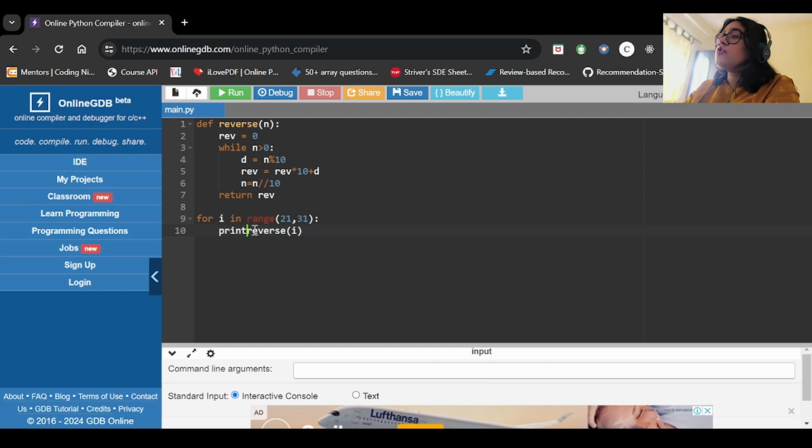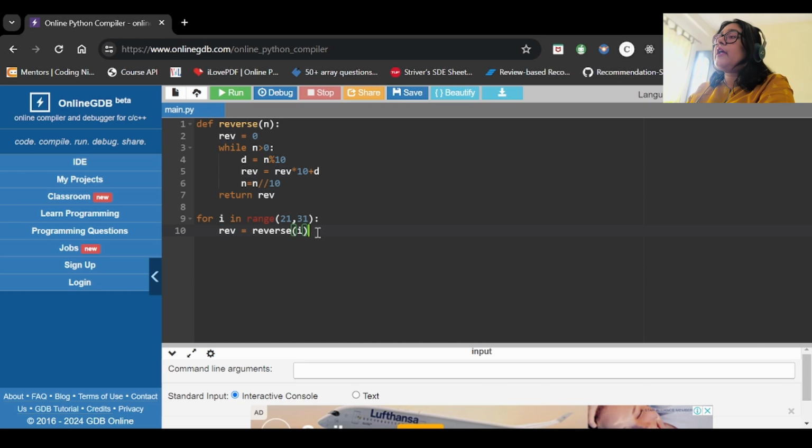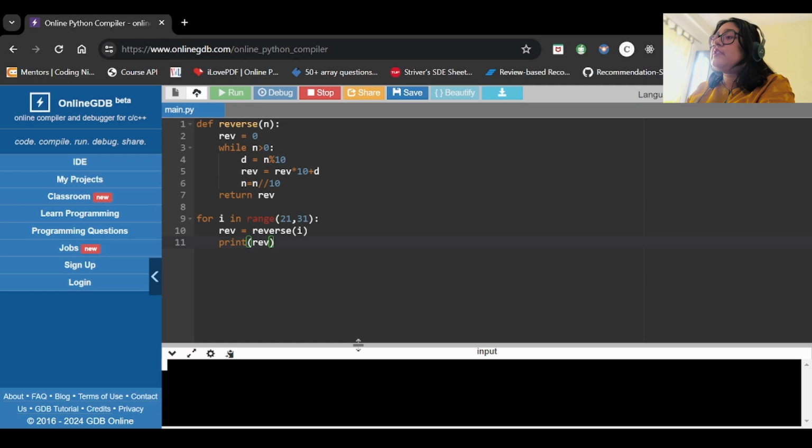Now we can either store it here, okay, so I can either store it here, and I can use the same variable which was used here, because this is a local variable, right? It will only be valid inside that function since it is declared inside that function only, and I can use the same variable again, and I can print rev, okay. And instead of assigning a value to rev, I can directly print reverse of i also. We will get the same value.